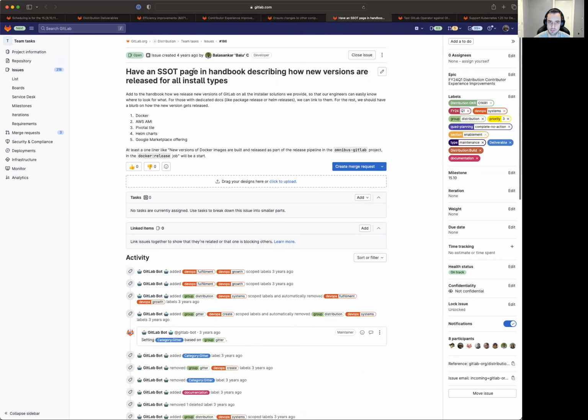Another one we have here is have a single source of truth, SSOT, page in the handbook describing how new versions are released for all install types. Right now, I think a lot of this knowledge is held in the distribution team, and it would be great for everyone to have this knowledge so that if someone wants to contribute to any of these projects, they can. This one might be a little more internal or external facing. If someone externally is interested in this work, we want to make sure that what is in our engineers' minds is for all to see, so anyone can contribute. Those are 2 great issues that I want to specifically call out for contributor experience. And I just want to call out some of the dependency work that we're working on.